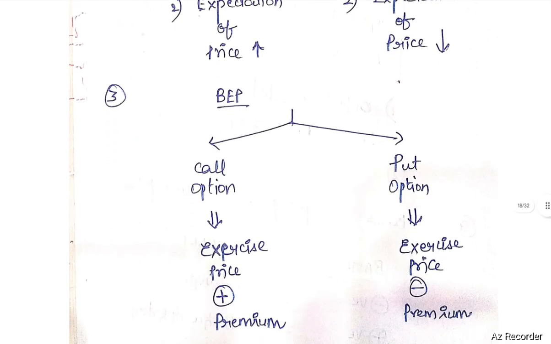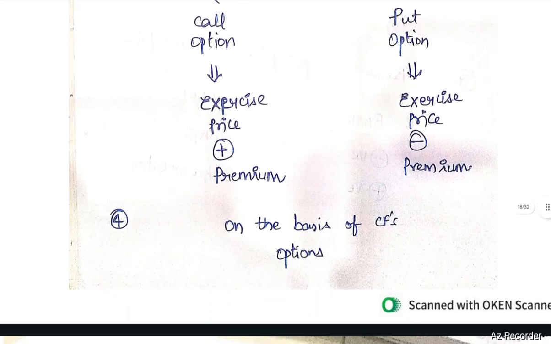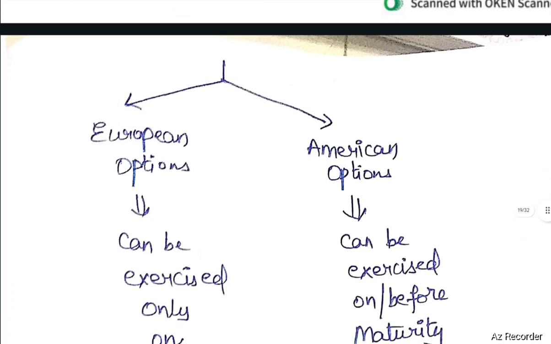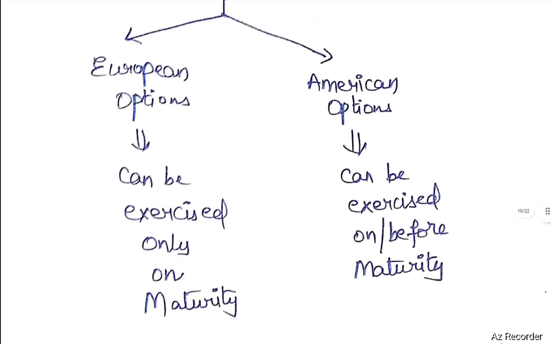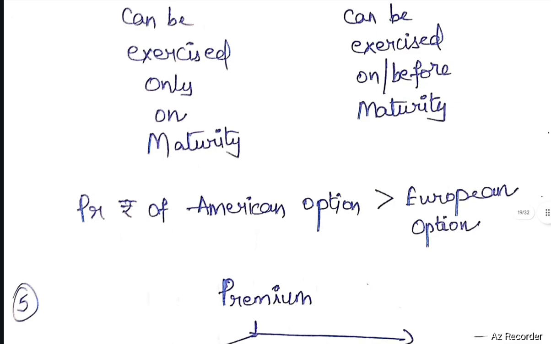How to calculate break-even point? Break-even point in case of call option is exercise price plus premium. Break-even point in case of put option is exercise price minus premium. Next, on the basis of cash flows, options are of two types: European option and American option. European options can be exercised only on maturity. American options can be exercised on or before maturity. Therefore, premium amount on American option is greater than European option.